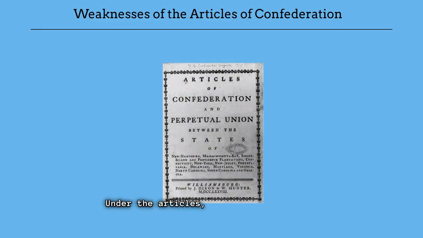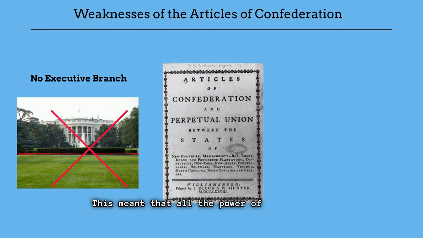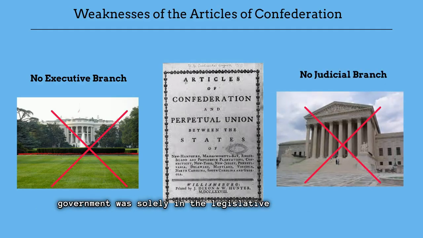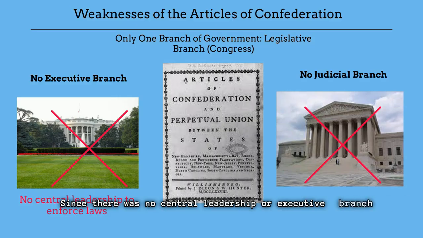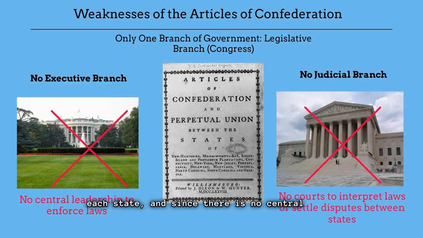Under the Articles, there was no mention of an executive or judicial branch. This meant that all the power of the national government was solely in the legislative branch, Congress. This was a huge problem, because that meant that Congress could not enforce any laws they passed, since there was no central leadership or executive branch to make sure the laws were being enforced in each state. And since there was no central court system or judicial branch, there was nobody to interpret the laws or settle disputes between the states. Certainly real weaknesses.